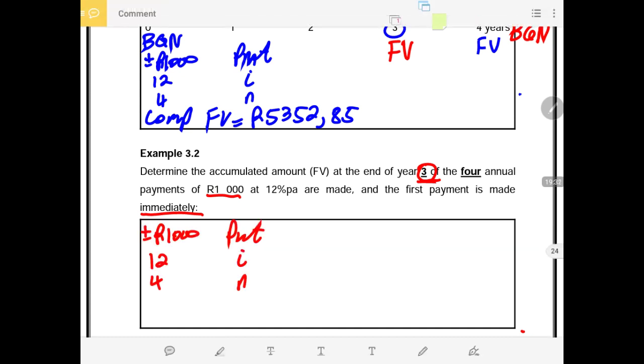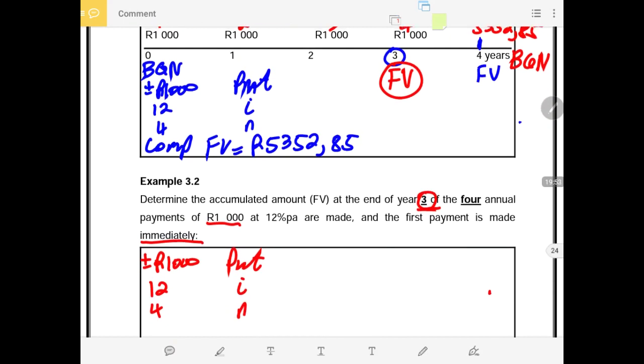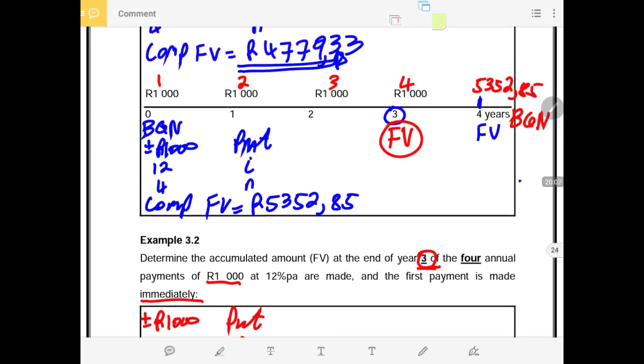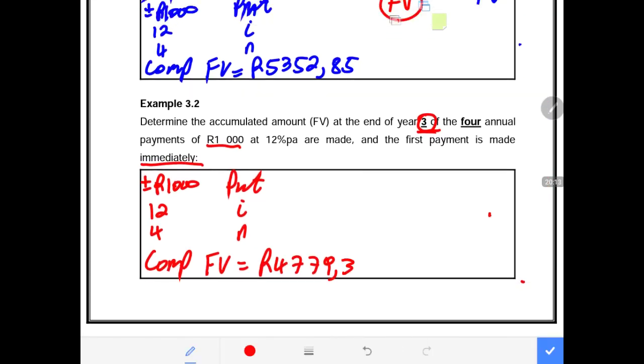The fact that we are calculating future value at the end of year 3 does not mean our N is 3. Remember, our N is the number of payments. How many payments were made? We made 4 payments, so our N will be 4. Our N will not be the number 3. Please be careful of that. Then after we compute future value, obviously our answer will be the same as the previous answer, where we got 4,779 point, I'm not sure if it was point 33. So we'll get to the same answer, 0.33.